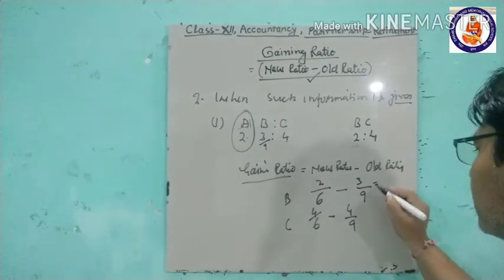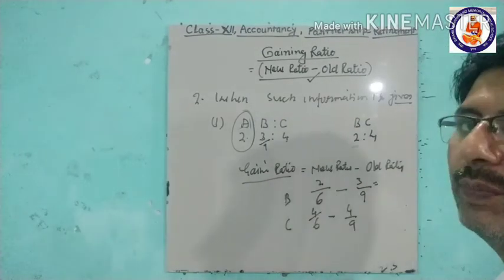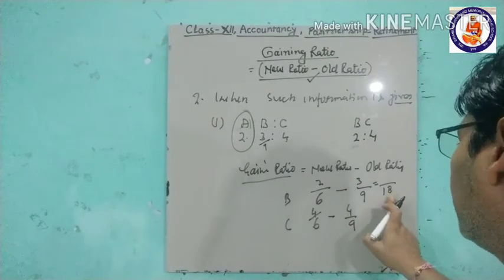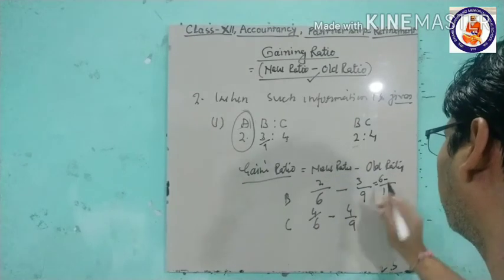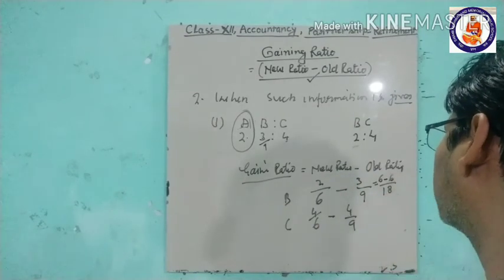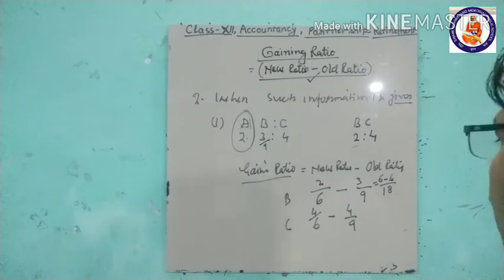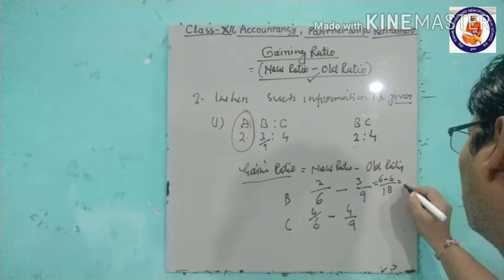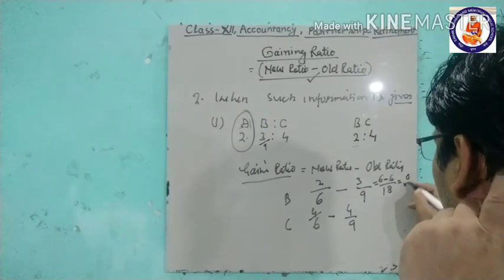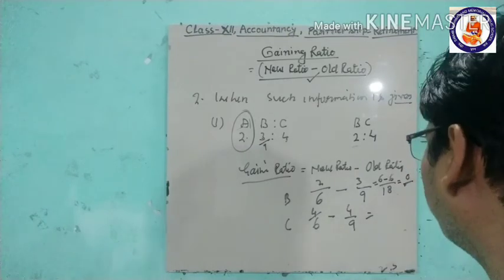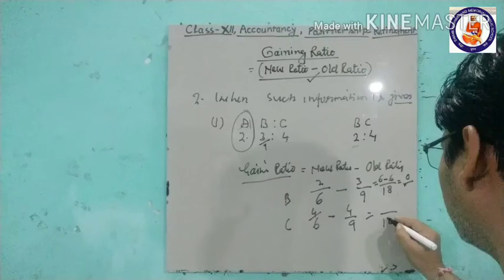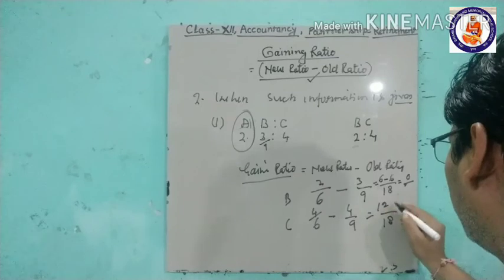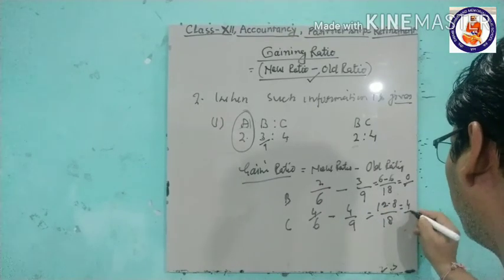If we calculate this, the LCM of 6 and 9 will be 18. So for B, 2/6 is 6/18, minus 3/9 which is 6/18. 6 minus 6, no gain. And for C, 4/6 is 12/18, minus 4/9 which is 8/18. It is 4 upon 18.